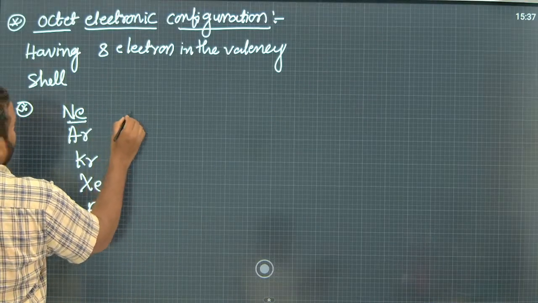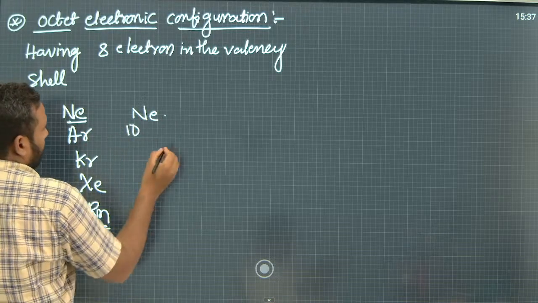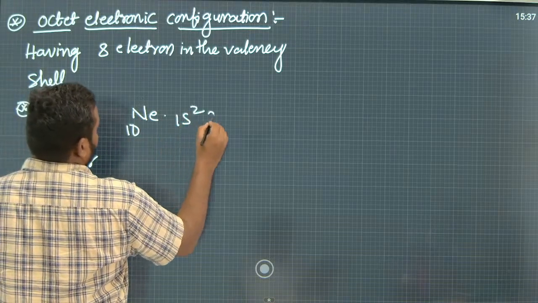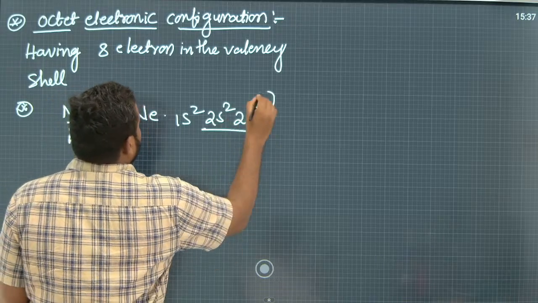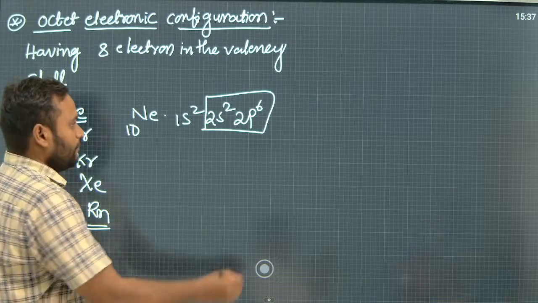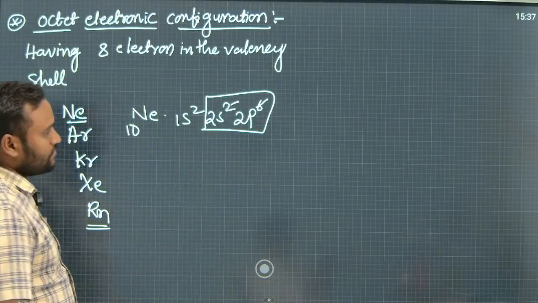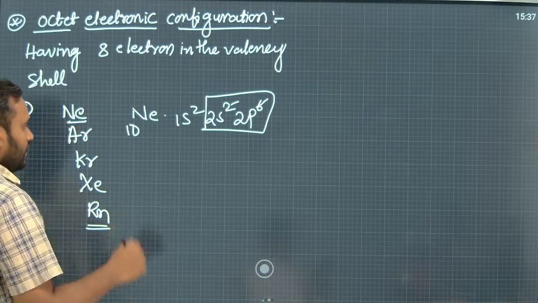Neon's atomic number is 10, and its electronic configuration is 1s2, 2s2, 2p6. Here the second shell is the valence shell. The second shell contains 8 electrons, hence it is very, very stable. That is why it does not react with any other substance.